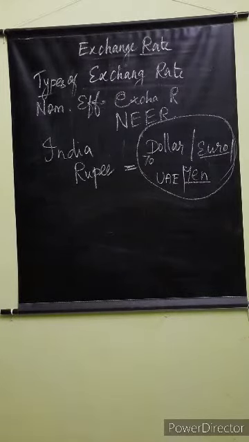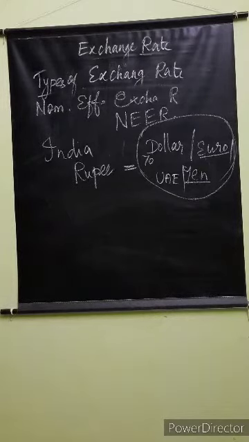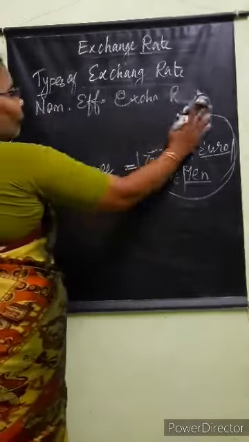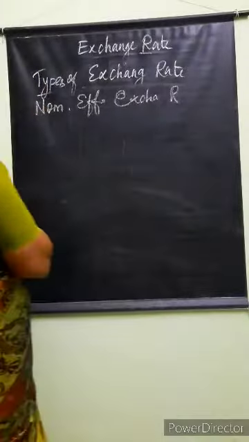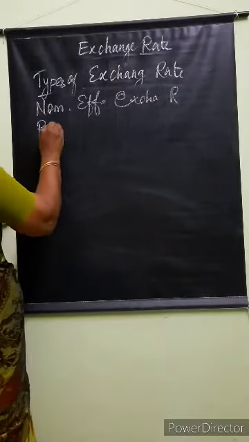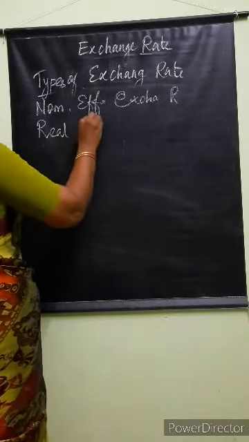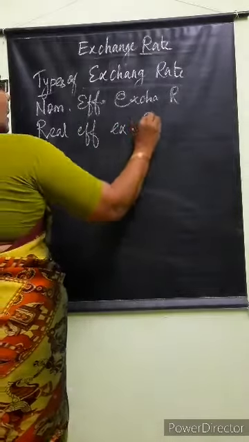So it talks an unadjusted weighted average rate of one country's currency exchange for a basket of multiple foreign currencies. This is NEER. What is REER? R-E-E-R. Real effective exchange rate.